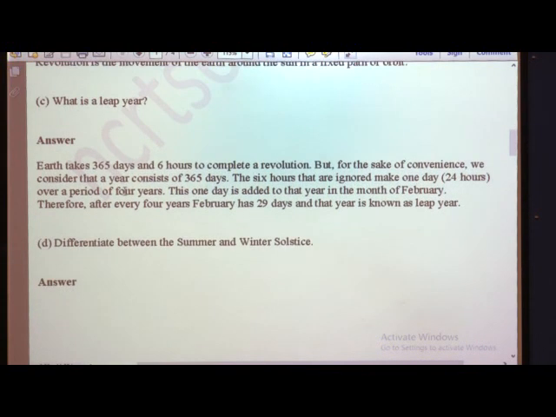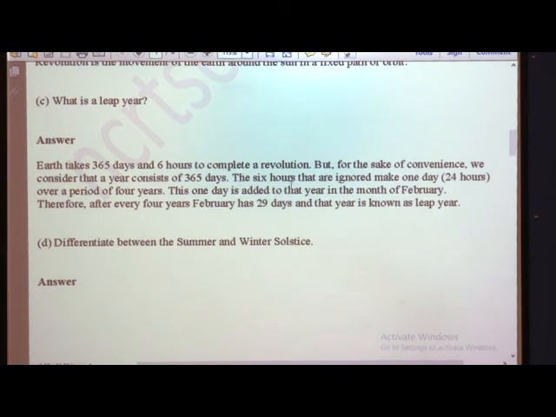Then the third question: what is a leap year? The earth takes 365 days and 6 hours to complete a revolution. How many days does it take to complete one revolution? It takes 365 days and 6 hours. But for the sake of convenience, we consider the year as consisting of 365 days.